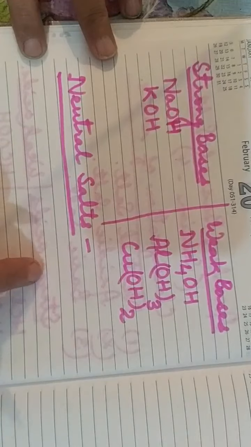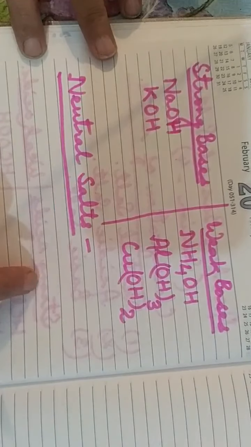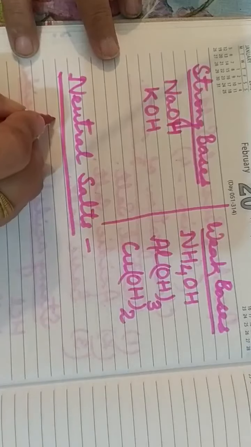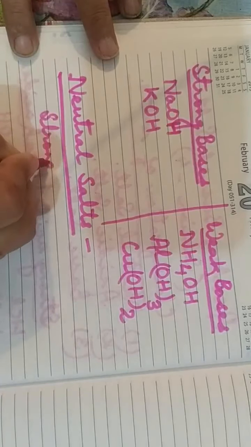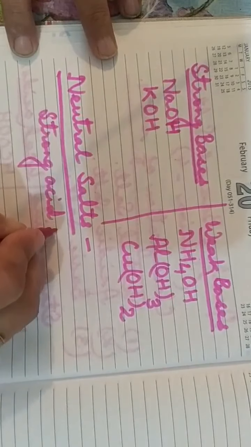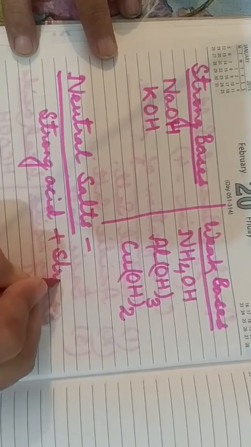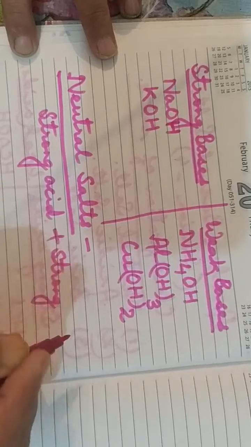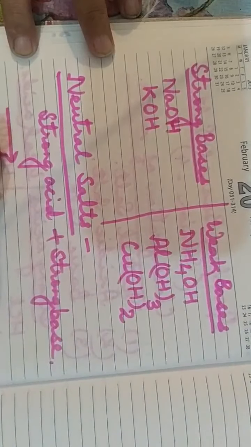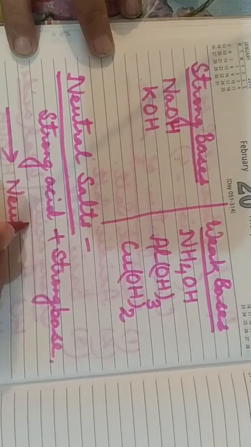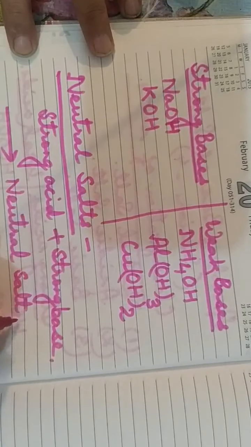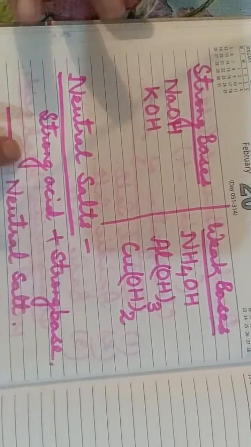That is, the reaction of a strong acid and a strong base leads to the formation of neutral salt along with water.